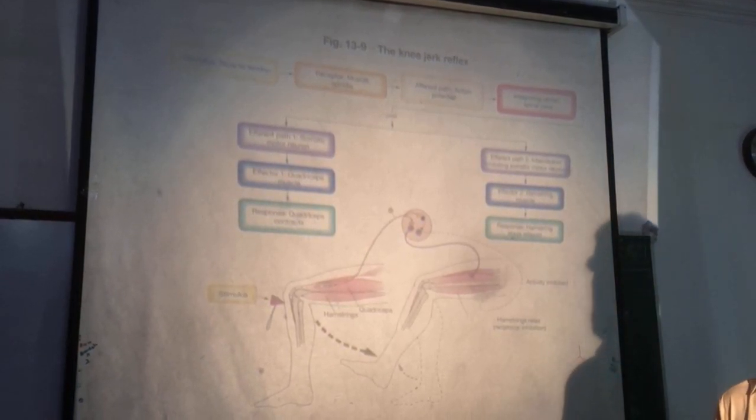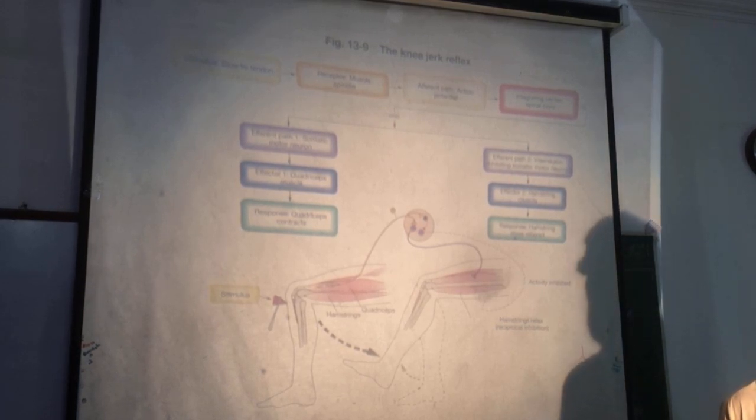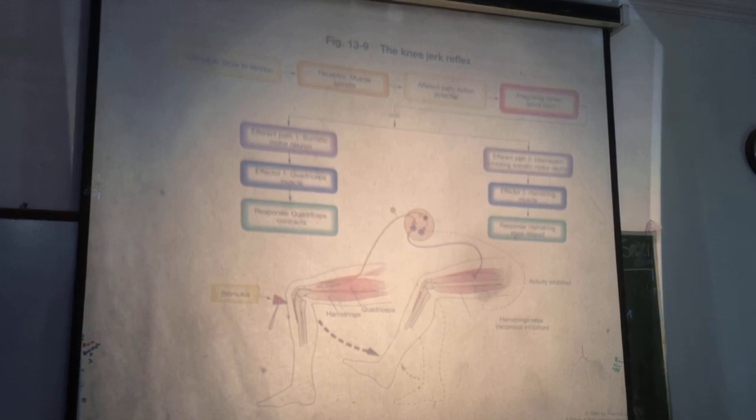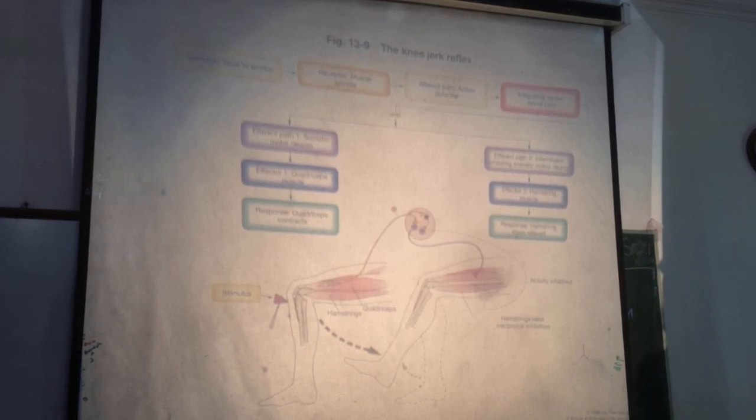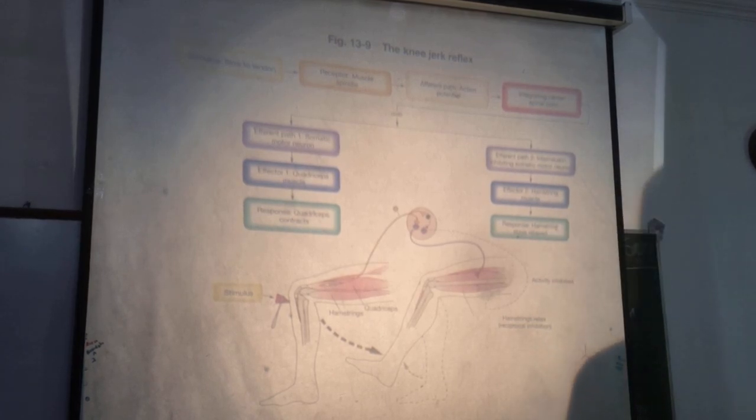So this was about muscle tone, its mechanism, and then the influence of the cerebral cortex, basal ganglia and cerebellum on muscle tone, the stretch reflex, and gamma efferent discharge.